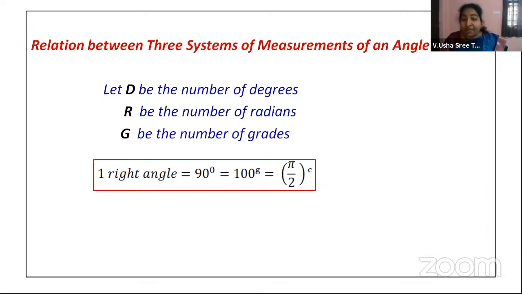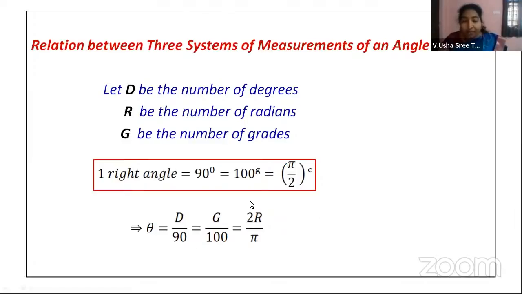So as I was saying, theta can be taken as D by 90 right angles, or it can be taken as G by 100 right angles in the centesimal system, or you can also say 2R by pi in radian measure. So when you represent theta, theta is nothing but D by 90. It is also equal to G by 100, and it is equal to 2R by pi.